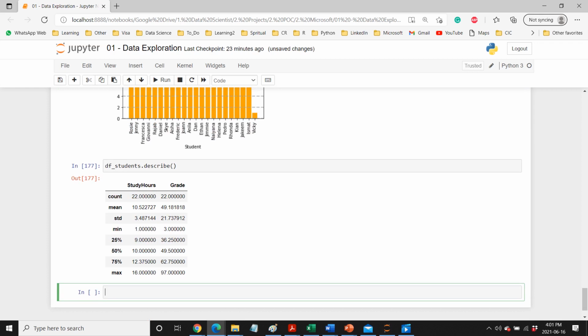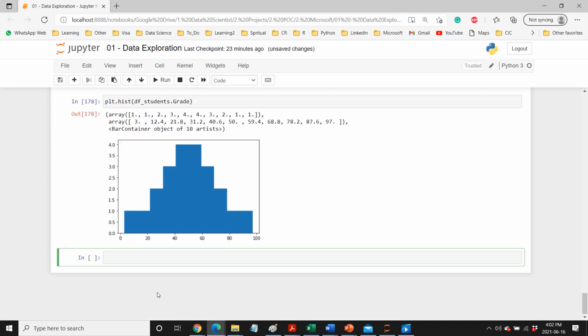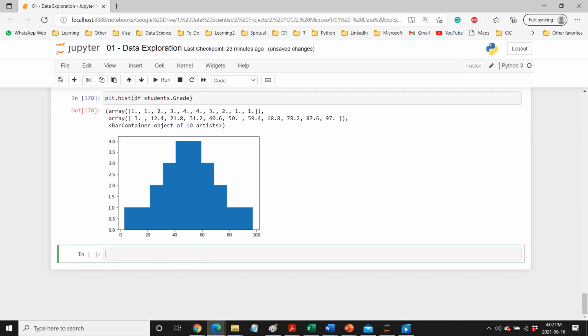But for some reason, if you want, let me give you this one. What we can do is plt, that's for plotly, and plt dot hist, and we can pass this data. Say we want to see the histogram plot of grade, and then it will give you a nice histogram plot which looks like normally distributed. That's fine.